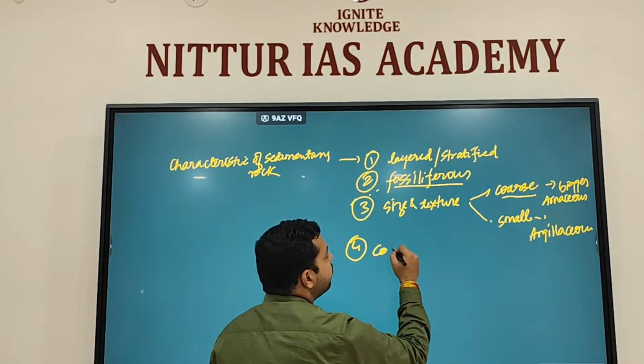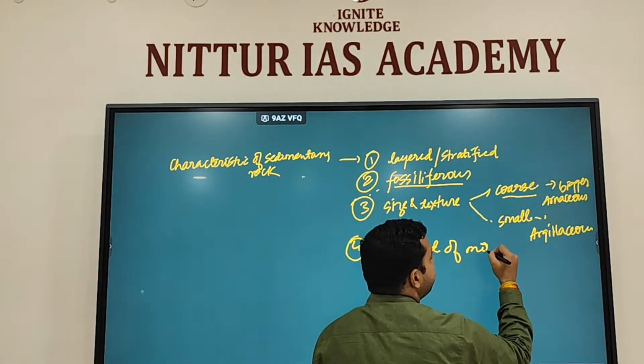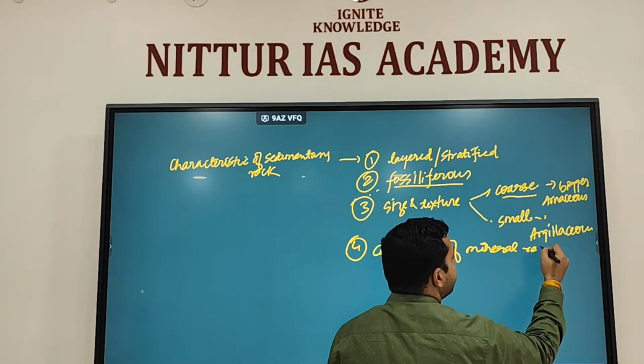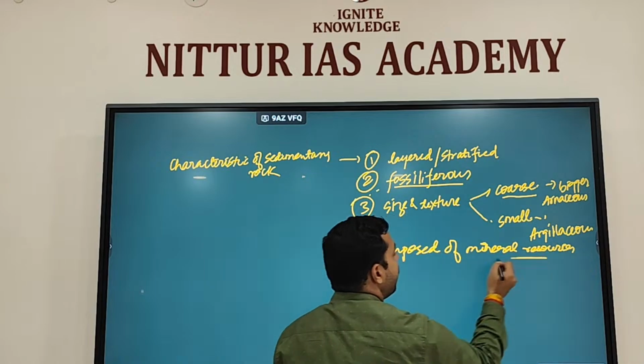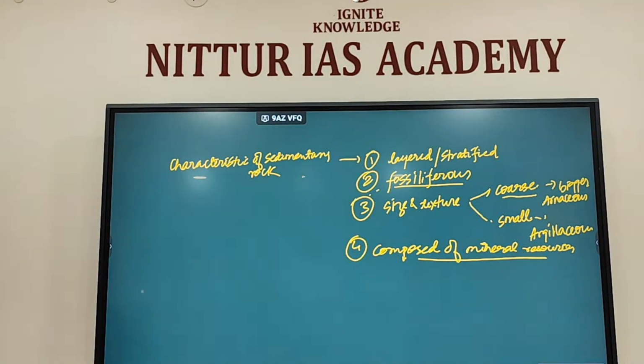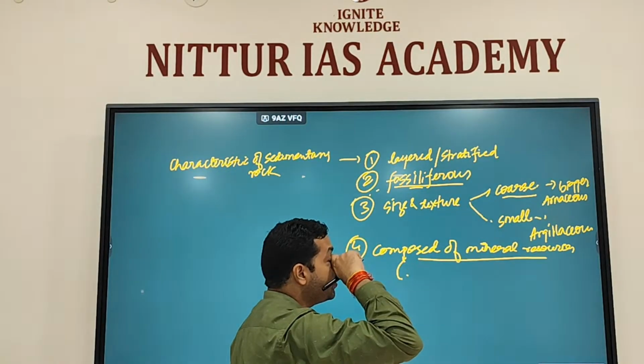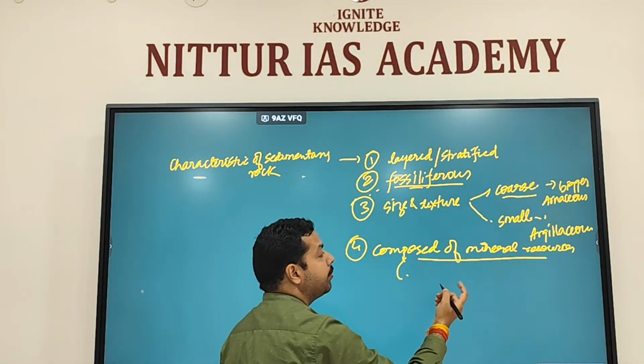It is composed of mineral resources because igneous rock contains minerals. So when it is eroded and formed from the igneous rock, it is going to contain mineral resources. Okay, what are the common mineral resources we have discussed? Coal and petroleum. That is fossils. Okay, energy resource.